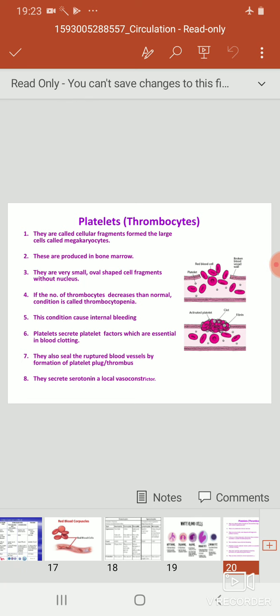If the number of thrombocytes decreases below normal, the condition is called thrombocytopenia, and this condition causes internal bleeding. Platelets secrete the factor which is essential for blood clotting. They also seal the ruptured blood vessel by formation of a platelet plug or thrombus. They secrete serotonin, a local vasoconstrictor.